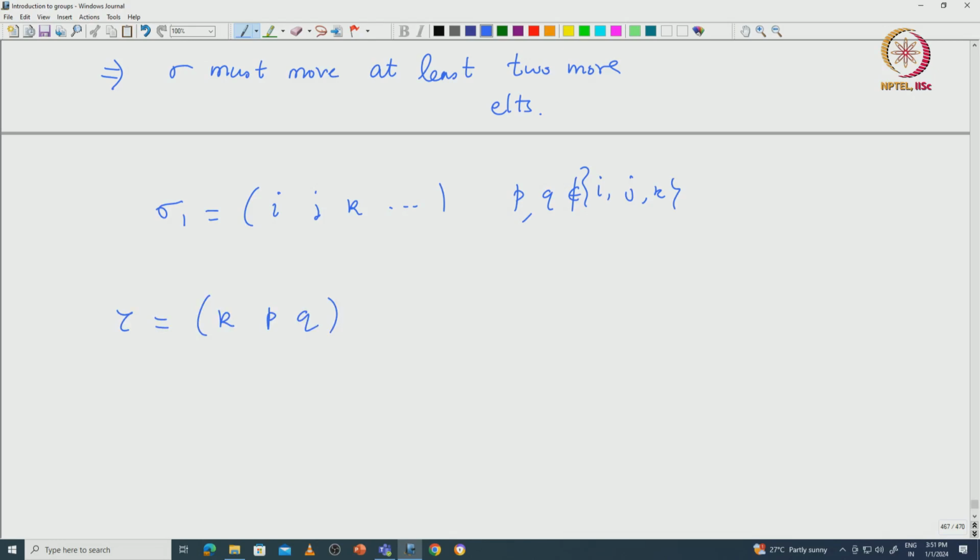As before we construct omega, which is tau sigma tau inverse sigma inverse. This is an element of H because tau is an element of A n, so the conjugate is in H and the product is in H.